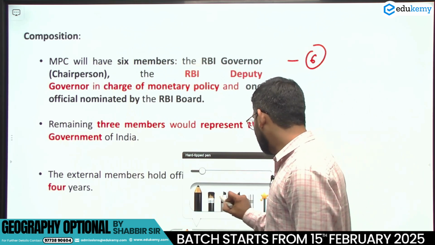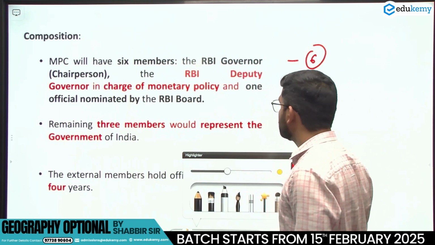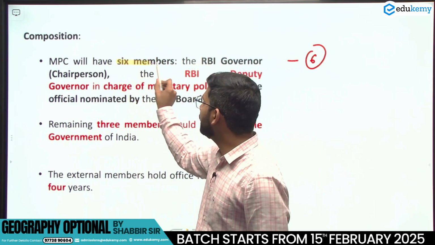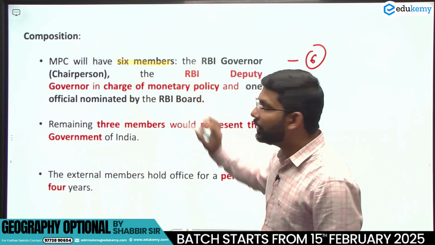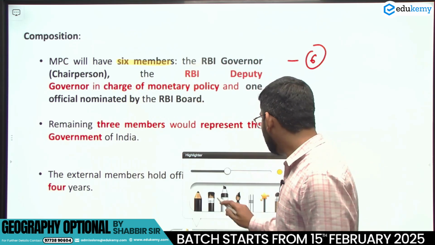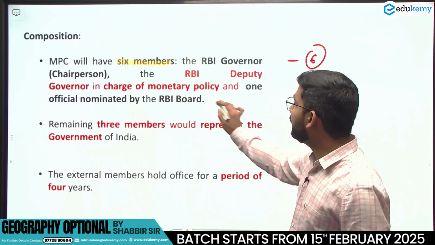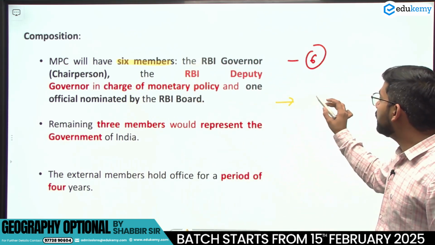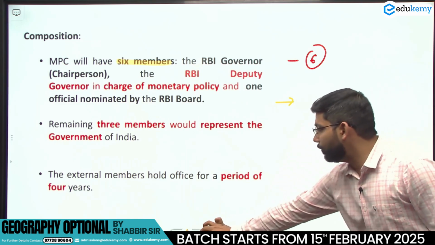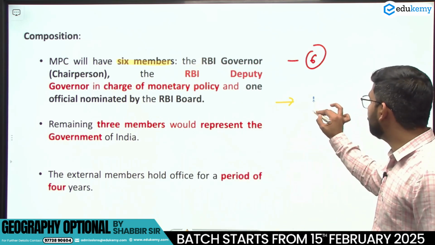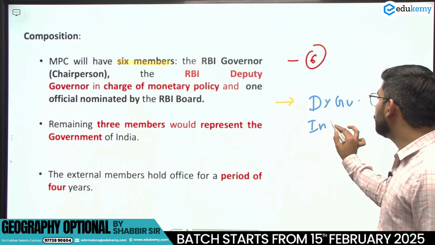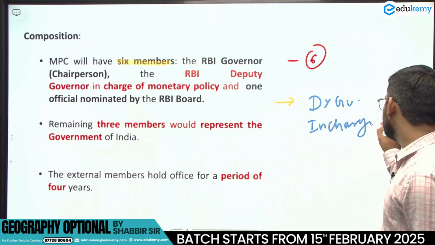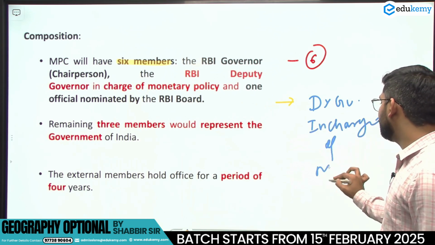The Monetary Policy Committee has 6 members. Out of the 6 members, the governor is the chairperson, and the deputy governor is in charge of monetary policy. This becomes important for you. Please note down, the deputy governor is in charge of monetary policy.